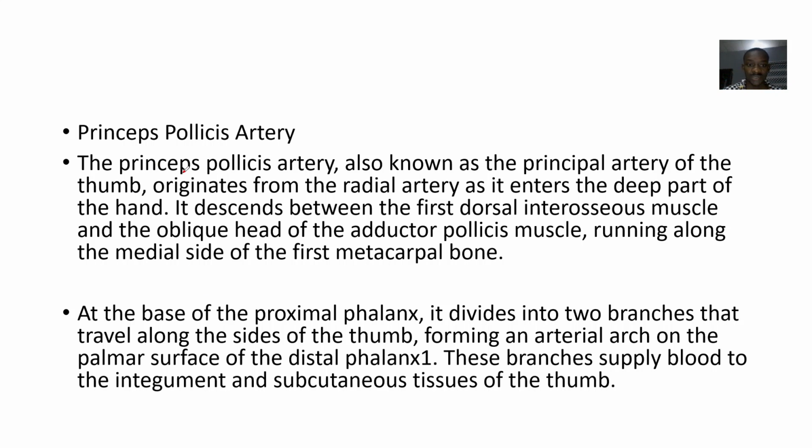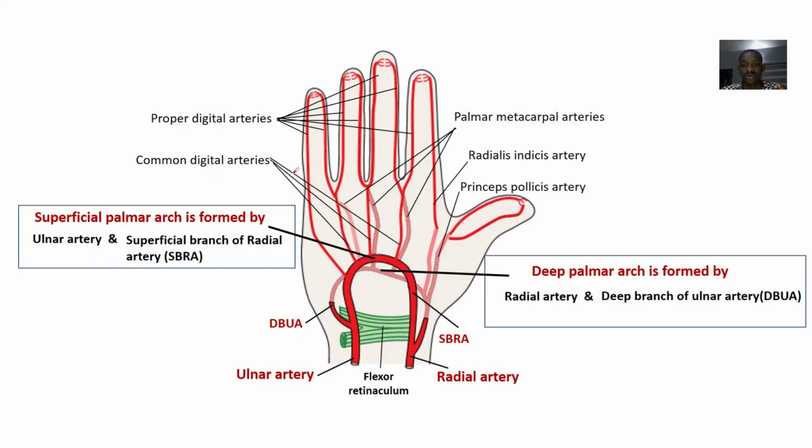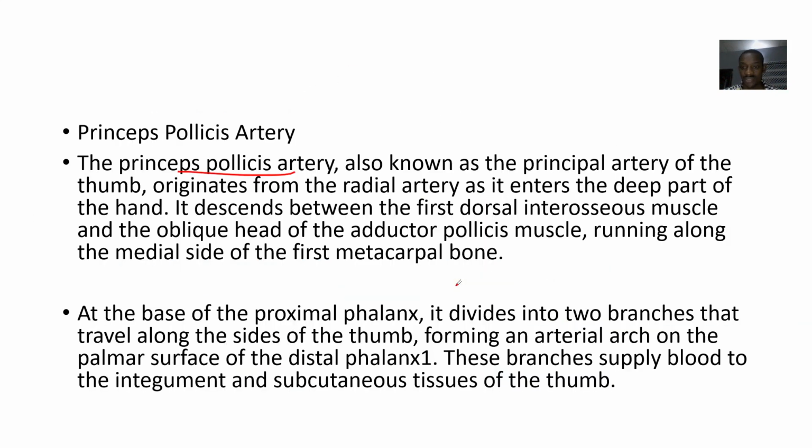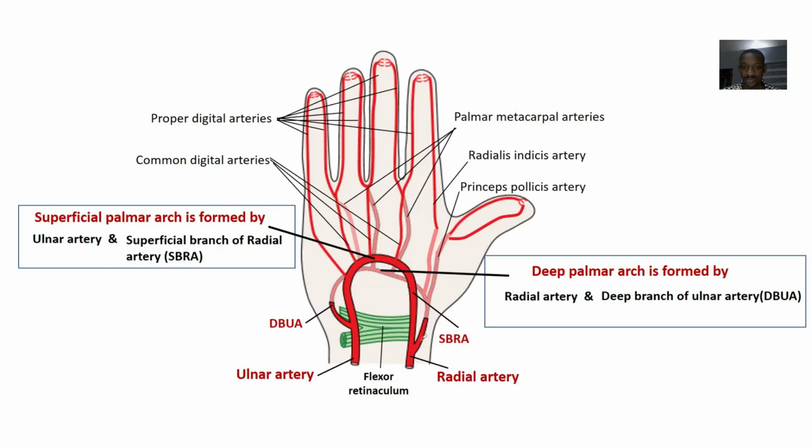So the Princeps Pollicis Artery is also known as the principal artery of the tongue. Principal artery of the tongue. So it's actually the artery that supplies the whole of the tongue. That's why they call it a principal artery.